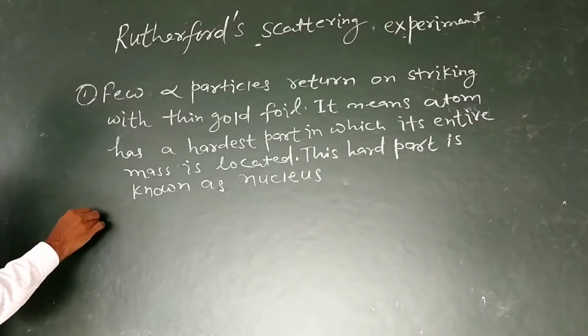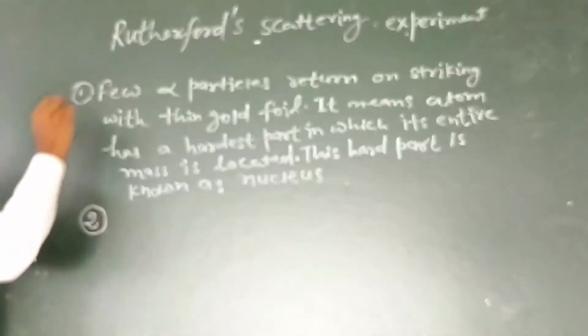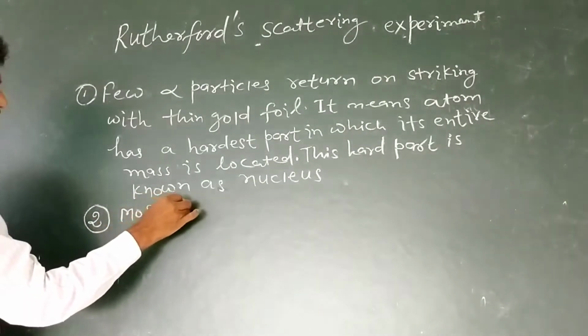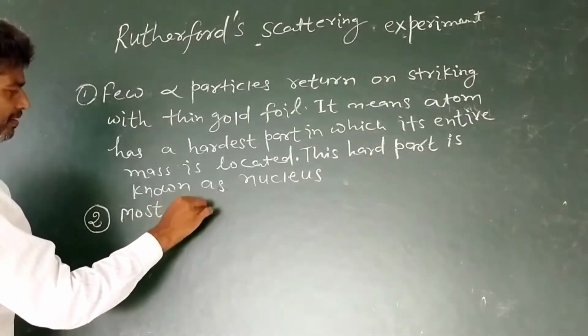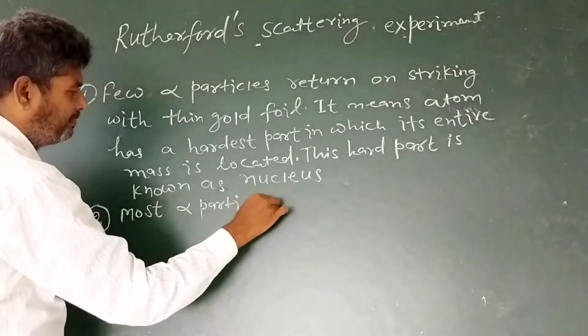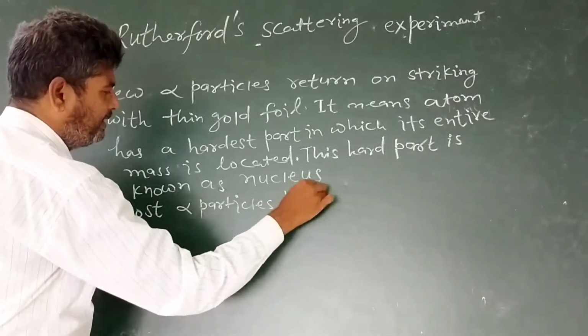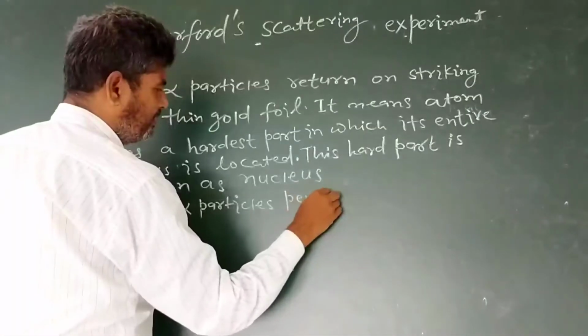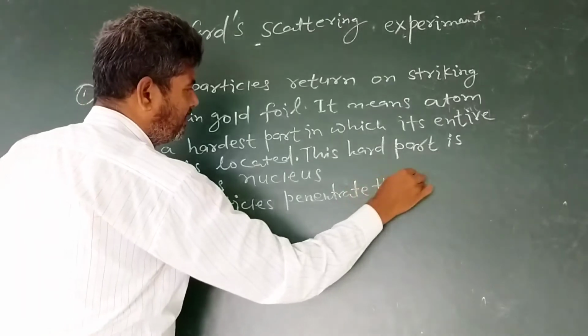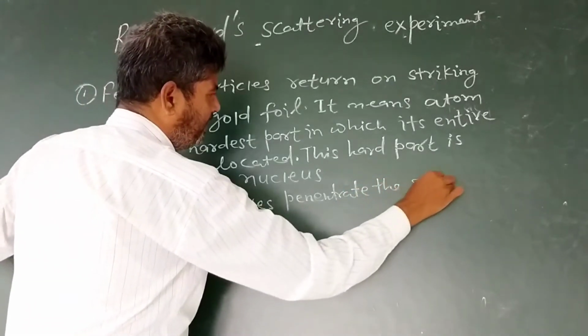Second conclusion: most alpha particles penetrate the gold foil.